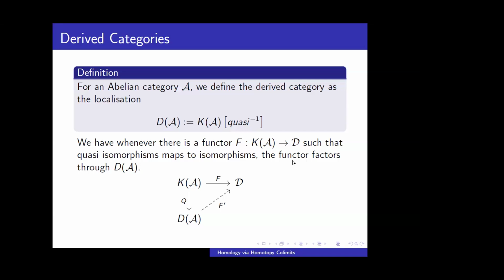So what is the universal property to define such things? If we have any functor from K to D such that quasi isomorphism maps to isomorphism, this will uniquely factor through the DA. So basically what is happening is that in DA, our quasi isomorphisms are exactly isomorphisms.